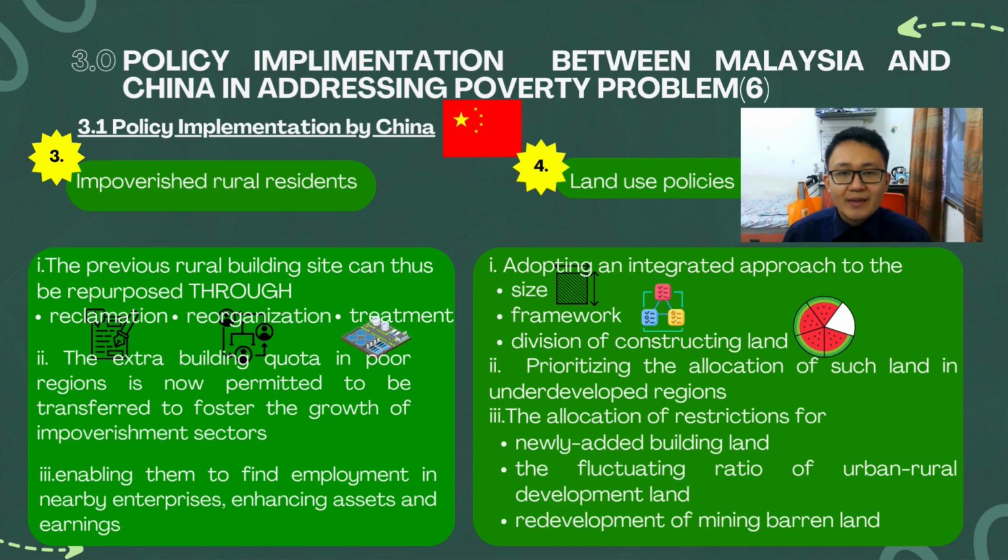By adopting an integrated approach to the size, framework, and divisions of construction land, it is prioritizing the allocation of such land in underdeveloped regions. The allocations of restrictions for newly added building land, the fluctuating ratio of urban-rural development, and redevelopment of the mining barren land.